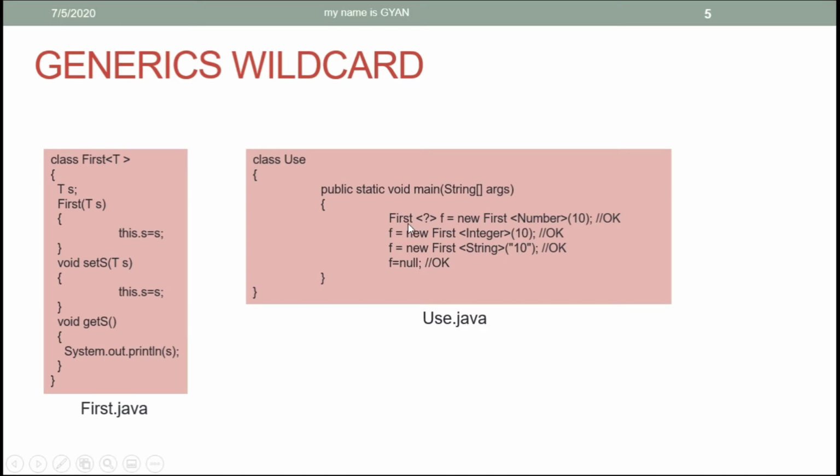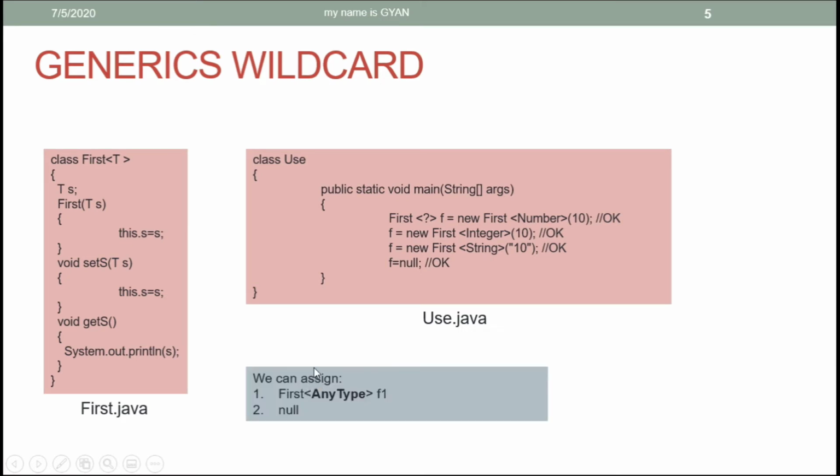The reference variable f of type first with generics wildcard as its type argument can store reference of any object of type first with any class as its type argument. So you can store an object of type first with number as its type argument in the reference variable f. You can store the reference of an object of type first with integer as its type argument in the reference variable f. In the reference variable f, you can store an object of type first with string as its type argument. You can store anything in the reference variable f because f is of type first with wildcard as its type argument.